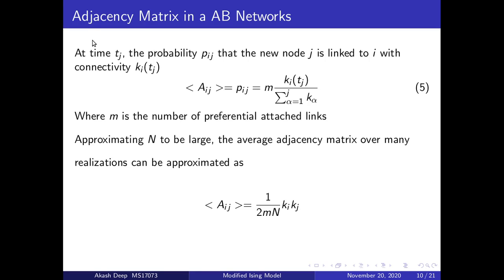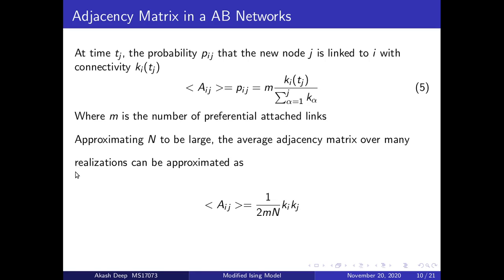The adjacency matrix in the Albert-Barabasi network at time t_j is the probability at which the new node j will be linked to another existing node i. It is given by m k_i(t_j) over sigma k_alpha. Here, let's define what m is. M is the number of preferentially attached links. For example, if we already have 10 nodes existing in the system and a new node comes, we define how many nodes the new node will connect with, which is called m. For example, it will connect with only 2 nodes of the existing system.